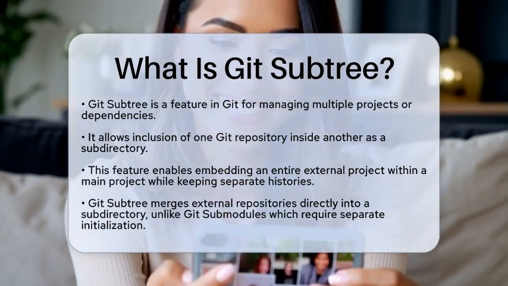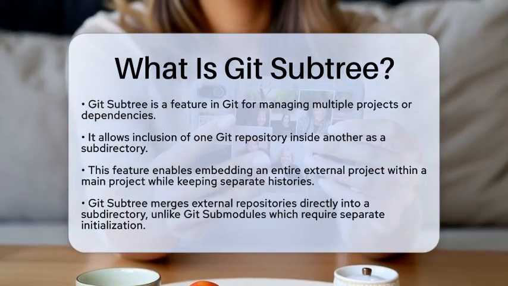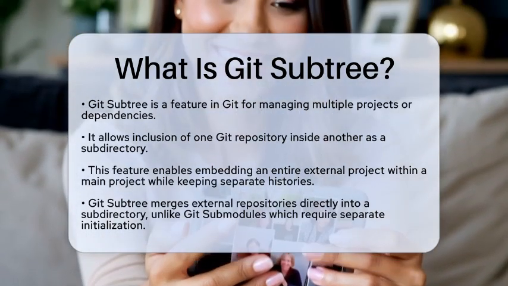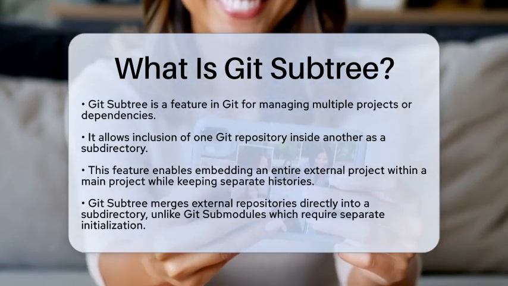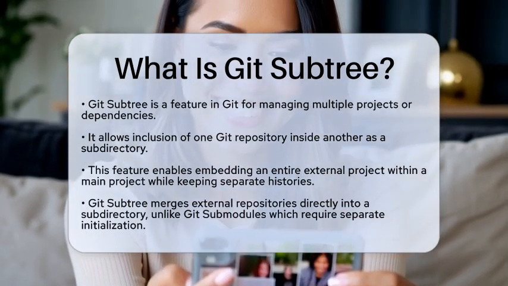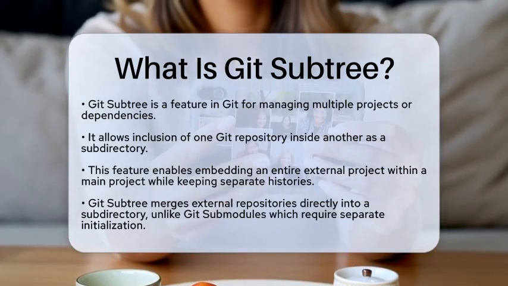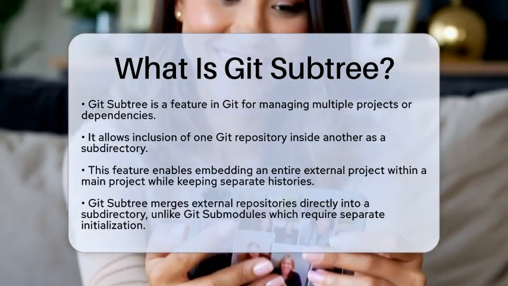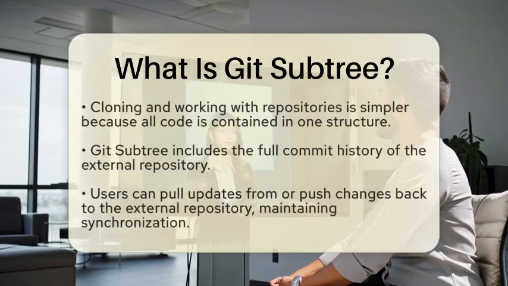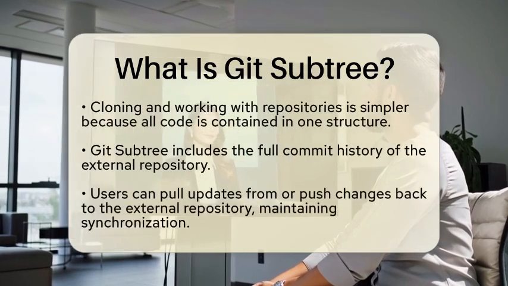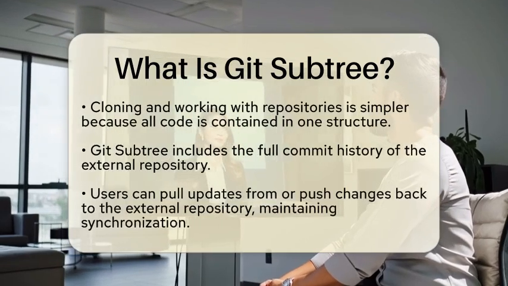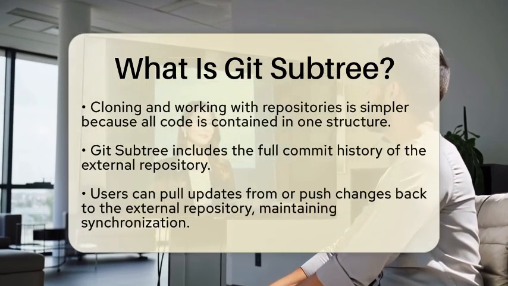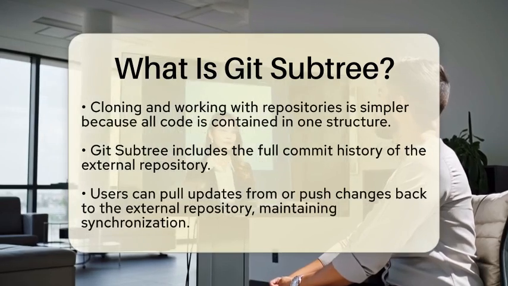This is different from Git Submodules, which link to external repositories through references and need separate initialization and fetching steps. With Git Subtree, the external repository's files are copied directly into your project. This makes cloning and working with the repository simpler, since all the code is contained within a single repository structure. You do not need extra configuration files or commands to fetch submodules.